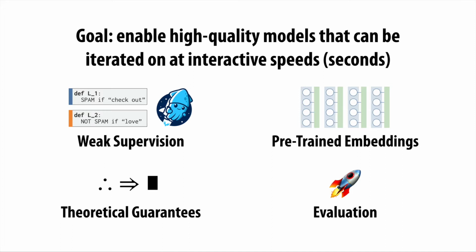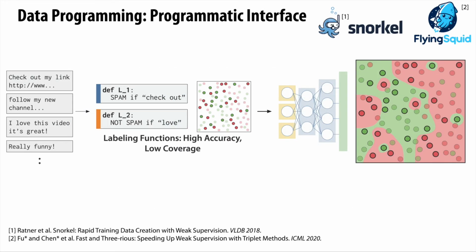In this video, I'll talk about how we take a small step towards this vision by combining ideas from weak supervision with pre-trained embeddings. We'll take a look at some of the theoretical guarantees of our method, and we'll see how well it works in practice. Let's start with the weak supervision part of the story.